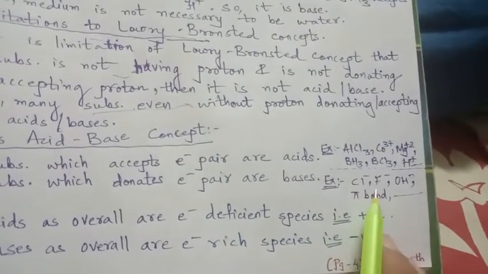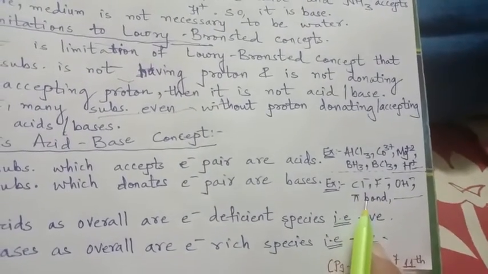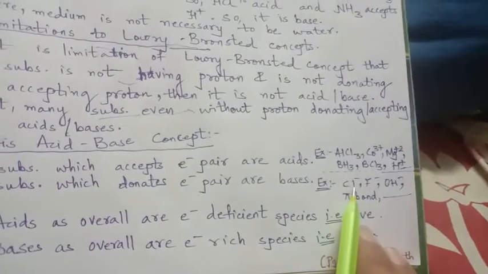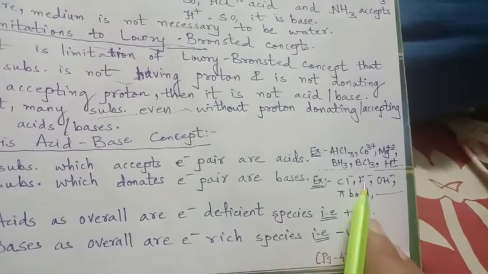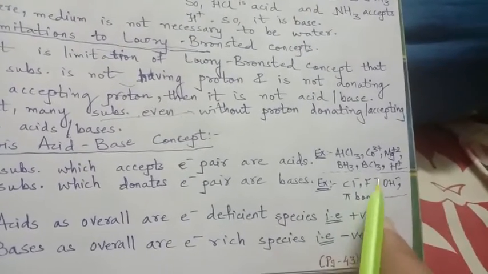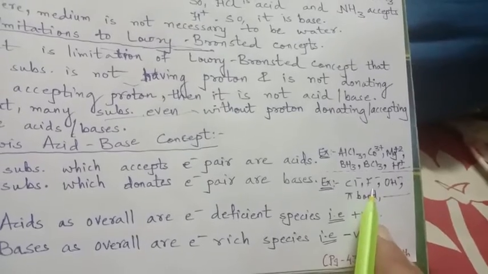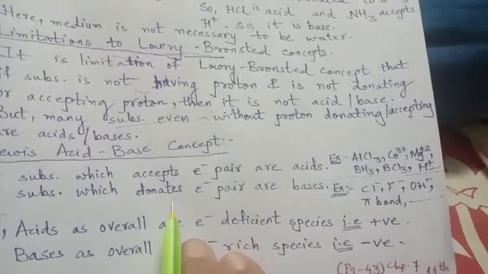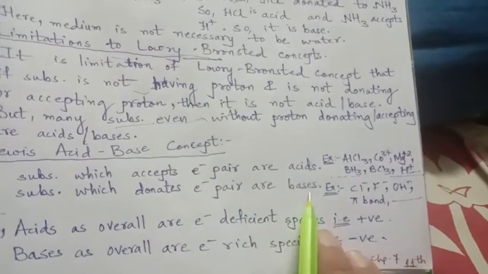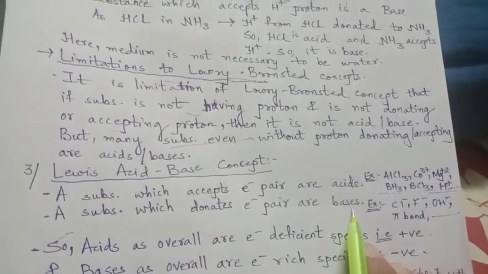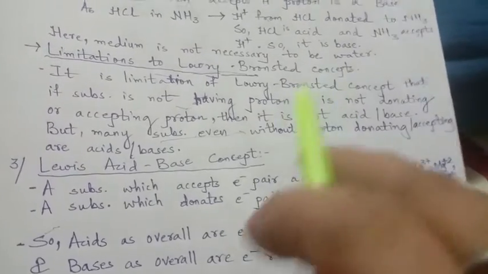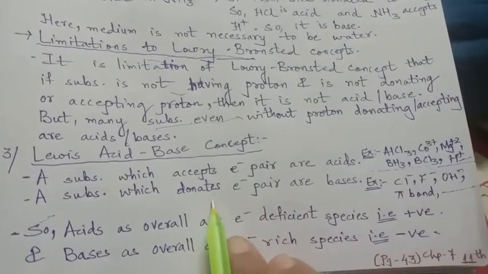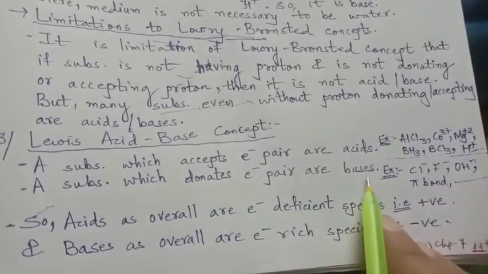Cl-, F-, OH-, pi bond, they are all members of the base group. Here the minus means they have electrons. If someone is in need of electrons, they are ready to donate, and that means donating an electron pair, they are bases. So as per Lewis, electron pair acceptors are acids, and electron pair donors are the bases.